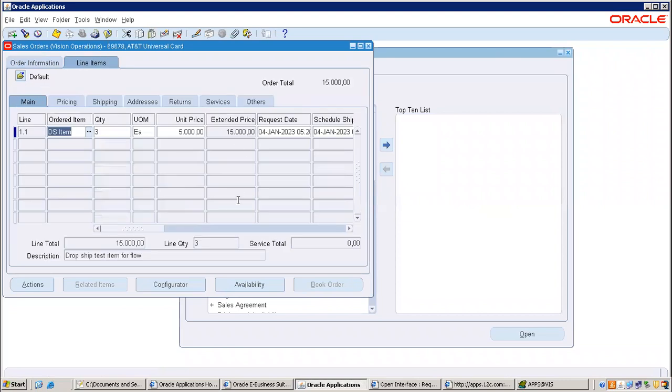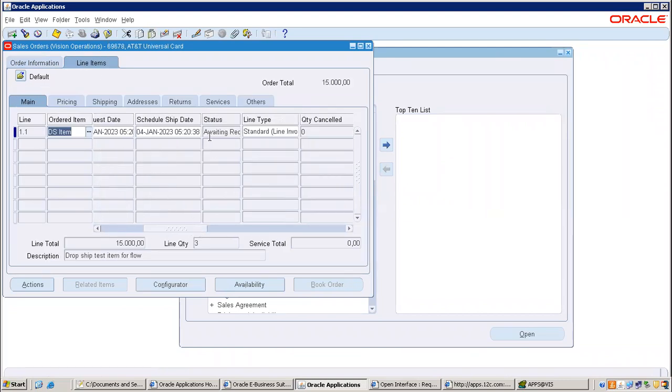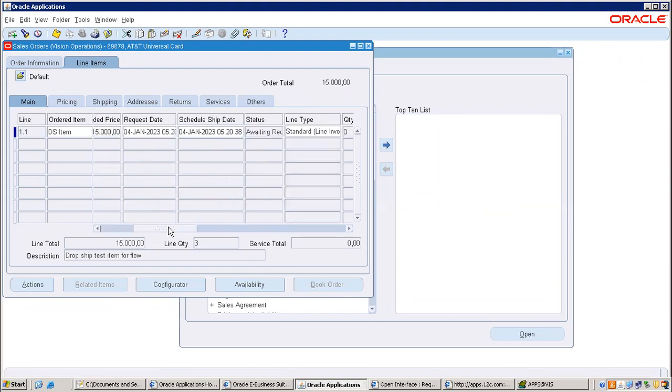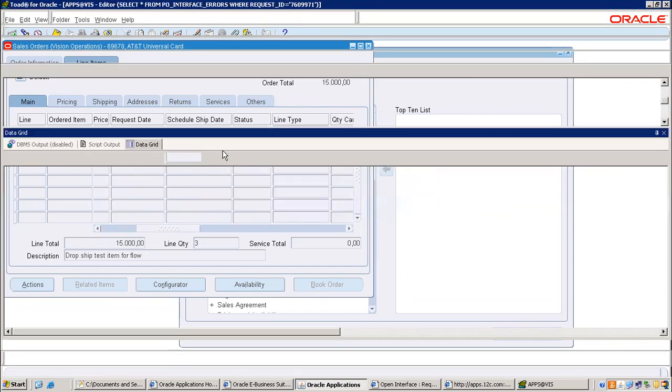Go to line items and check here. Still awaiting receipt only. And here quantity is 3, correct? I think this is another sales order, is it? Same only. Awaiting receipt. Okay.